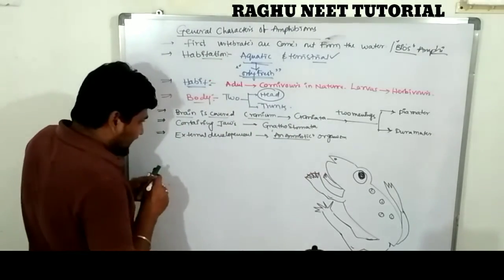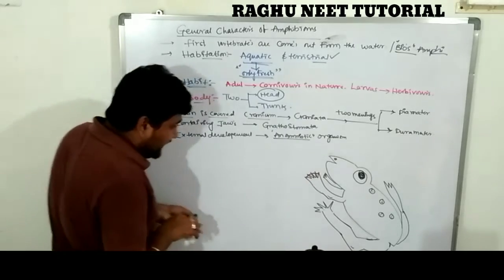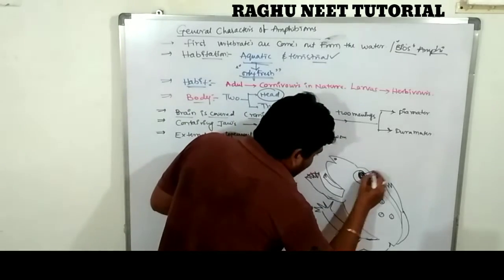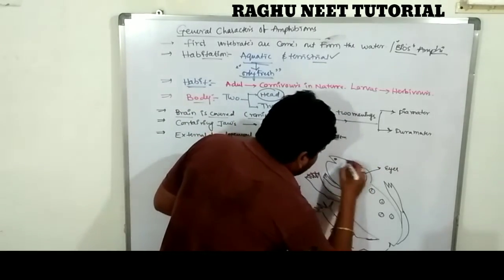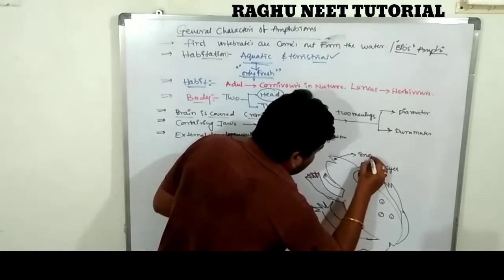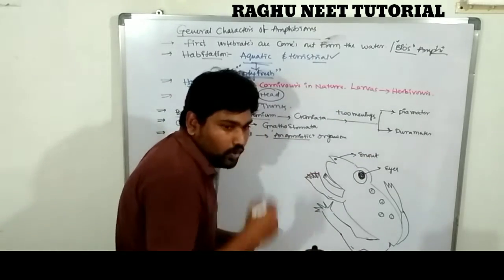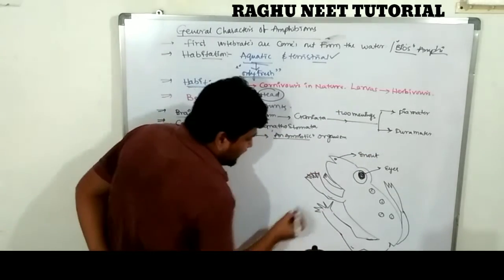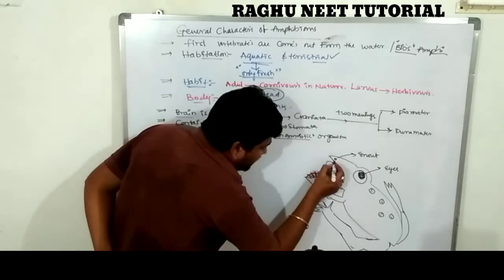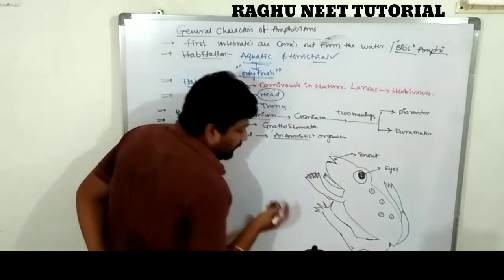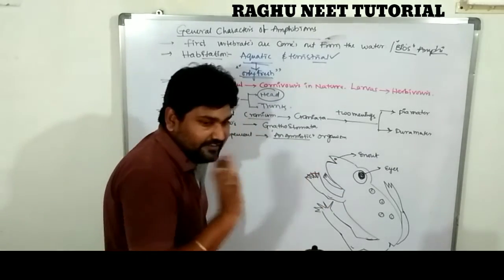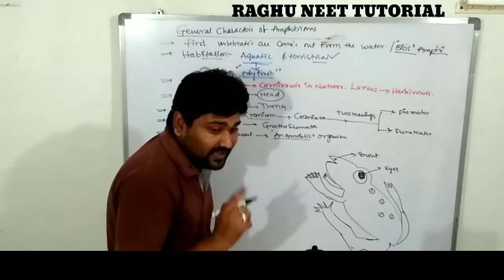The anterior region of the body contains one pair of eyes and one snout. The snout is the opening, the nasal opening. The anterior region of the opening is known as the mouth. Very, very important: the mouth leads into the buccal cavity.